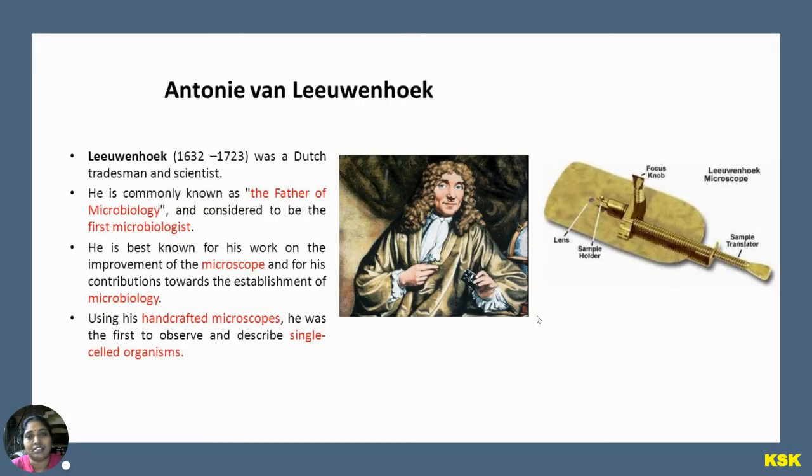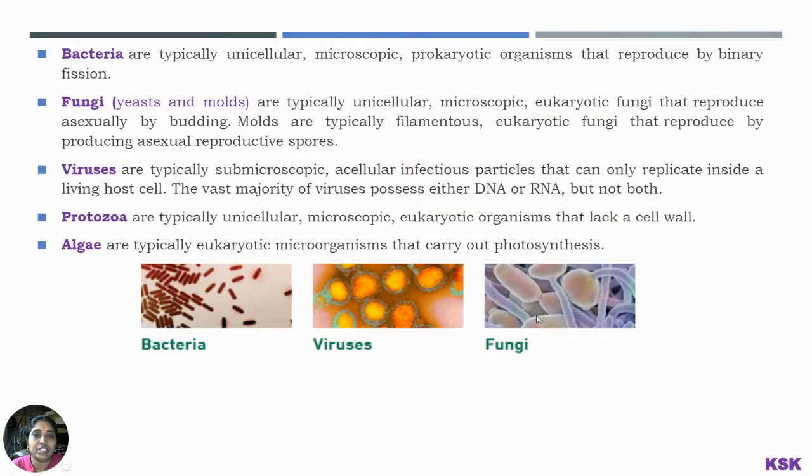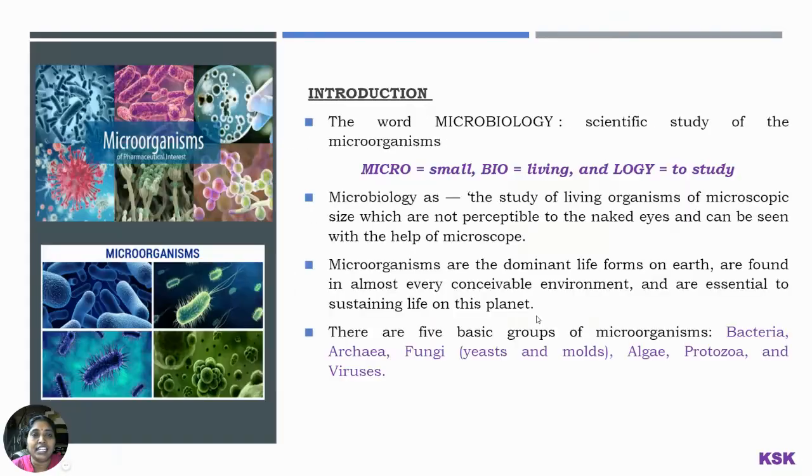Coming to the history. As we discussed in the introduction of microbiology, I just want to revise it. Under the introduction of microbiology, we defined what the word itself explains. Micro means small, bio means living, ology means study of. Microbiology is the study of living organisms of microscopic size which cannot be seen with our naked eye, and can be seen only with the help of the microscope.